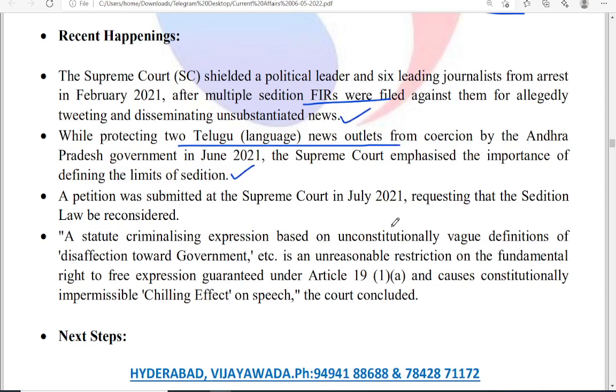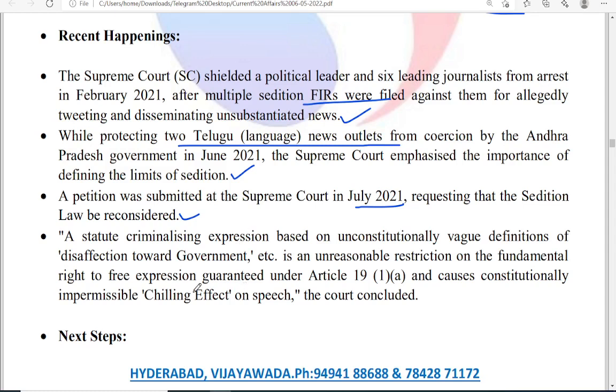Again in July 2021, a petition was submitted requesting the sedition law to be reconsidered. That means the government has to make necessary changes to make it more suitable for society, balancing the right to information on one side, the right to speech on the other side, and the right to privacy on the third side.